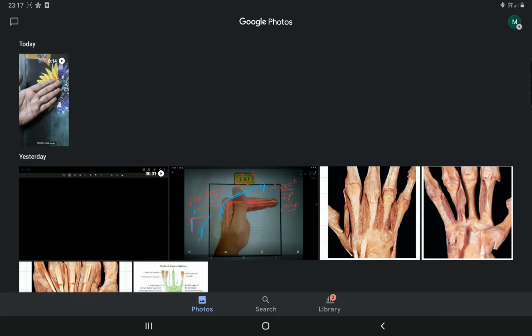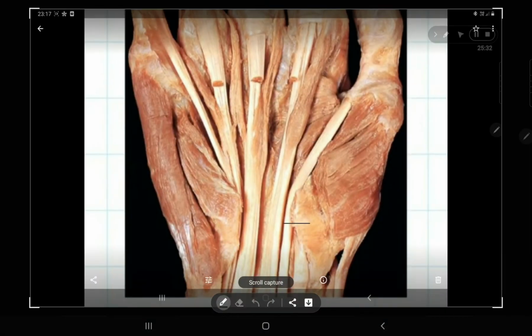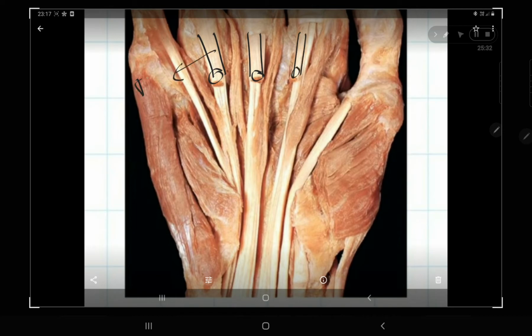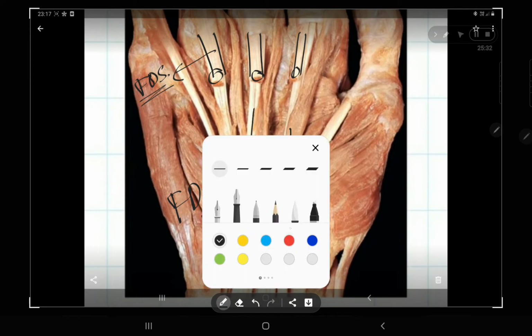Okay, and yesterday I forgot to show the lumbricals. You can see the lumbricals in this diagram also. Here you can see the tendons. The first you can see the cut tendons here. This is the flexor digitorum superficialis tendon, FDS tendon. And can you tell me what this deep tendon is? This is the FDP tendon, flexor digitorum profundus tendon.